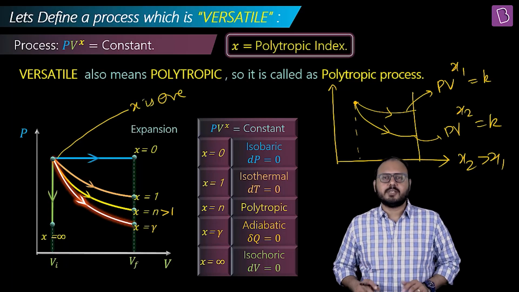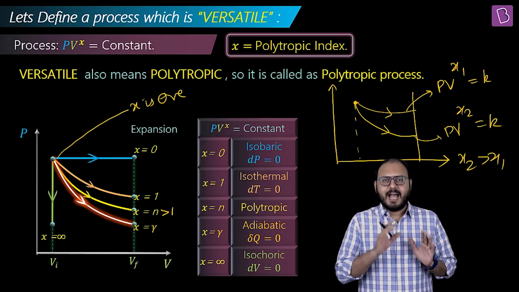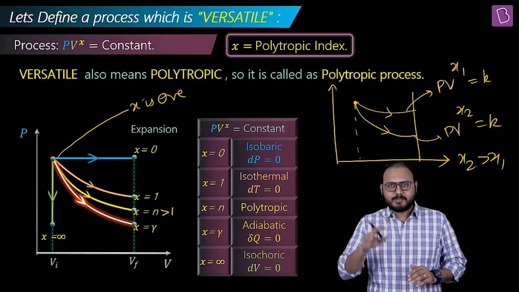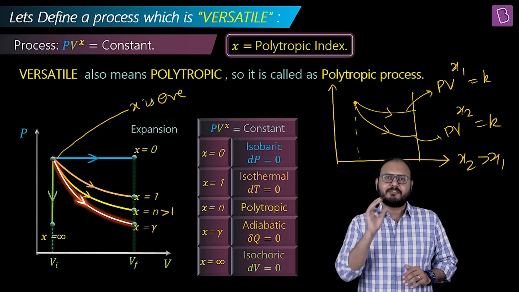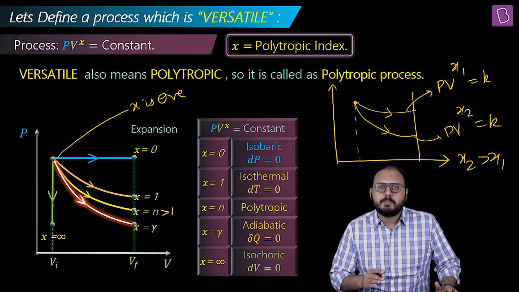PV raised to x equal to constant. You made the index of pressure as 1. Forget it. At 0, line. So for all the positive numbers, the graph keeps on going down. For all the negative numbers, the graph keeps on going up. The more positive it is, the steeper the graph is.